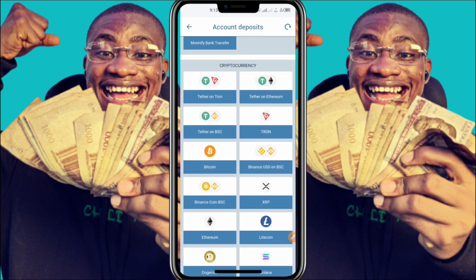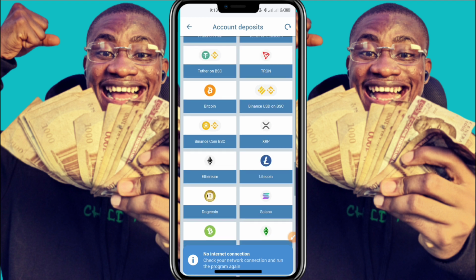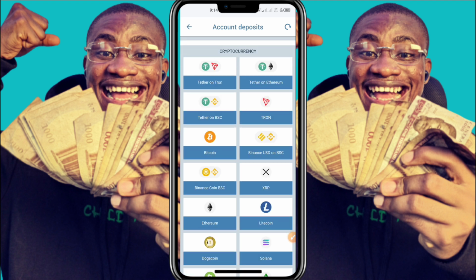And as well, you can fund your wallet using crypto. You can still fund it using USD, Ethereum, Dogecoin, Bitcoin, and the rest of them. Now I'm going to show you the rate which this platform is operating on.